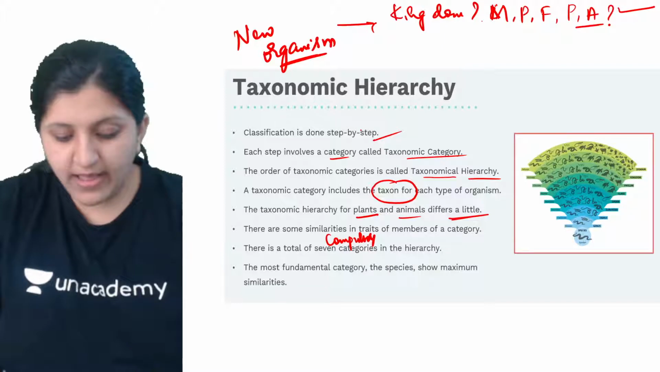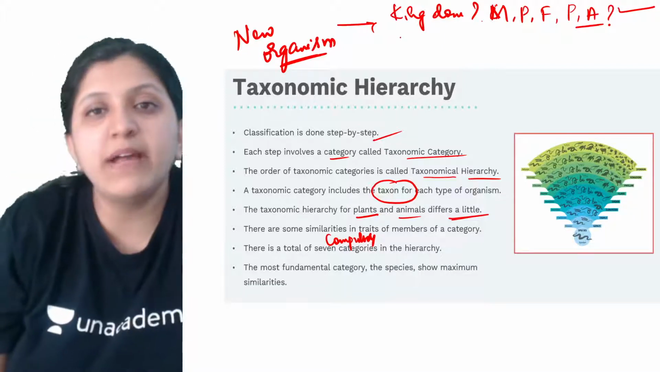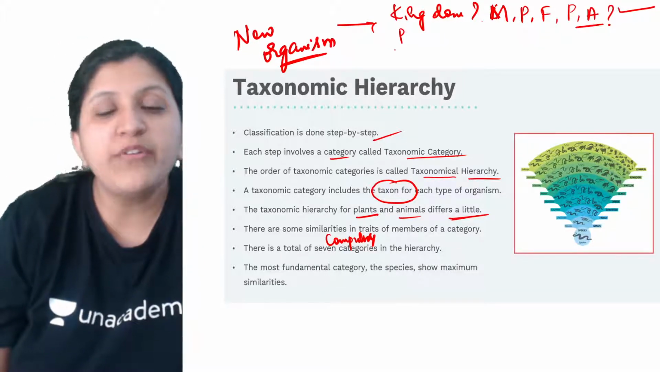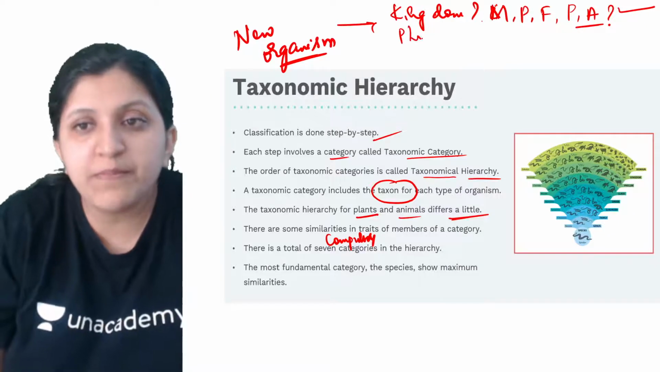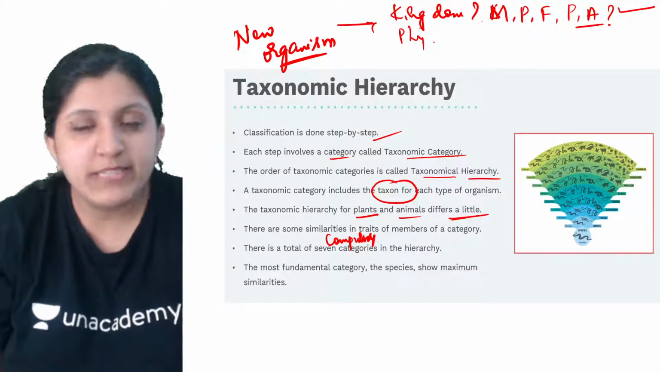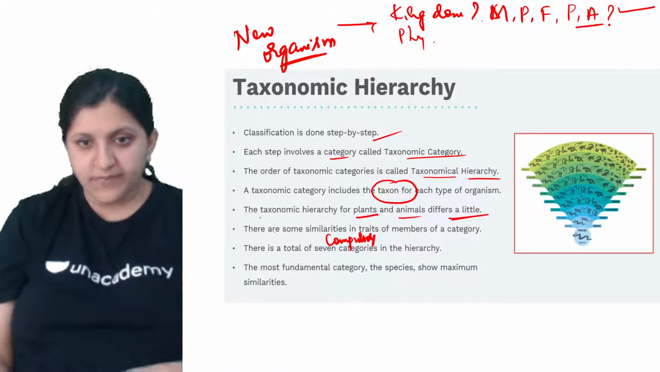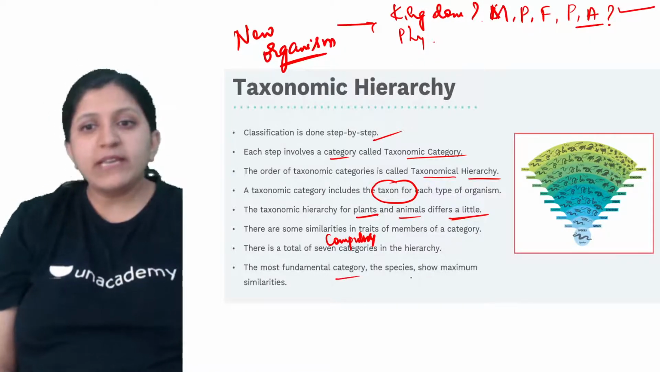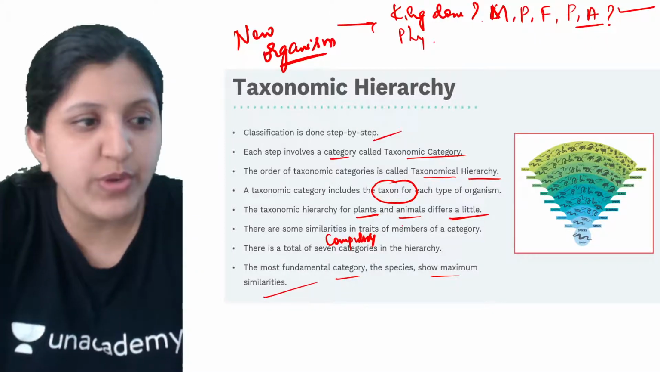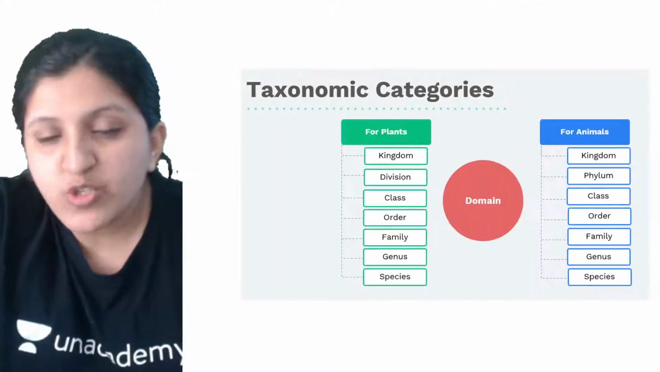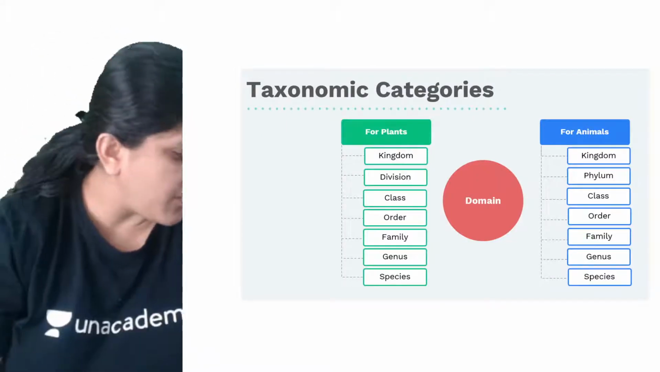Other than that, you will place them under the phyla. What phyla you are going to place them in, what order you will be placing them in, all the different characteristics need to be studied here. The most fundamental category, the species, will show the maximum similarities between the organisms. So species will have the greatest number of similarities.